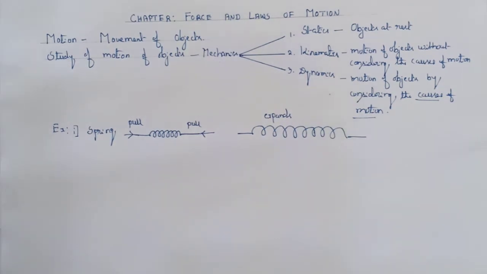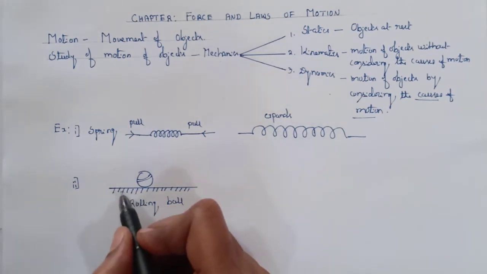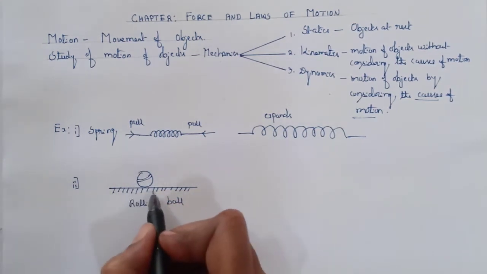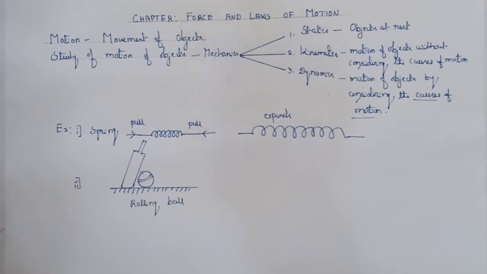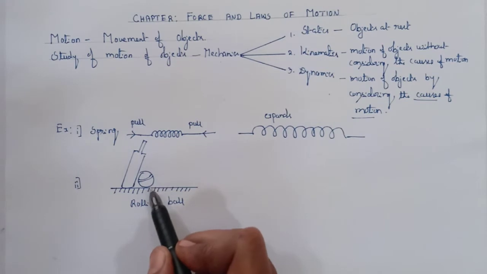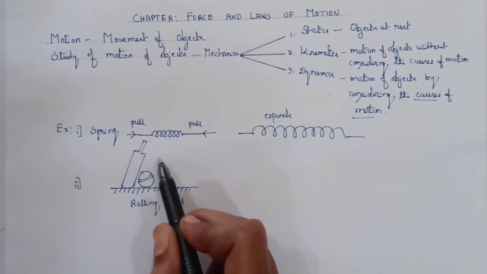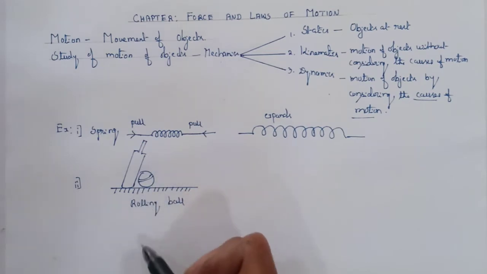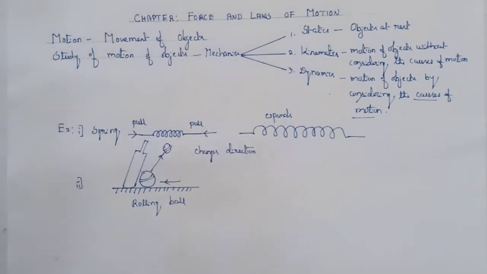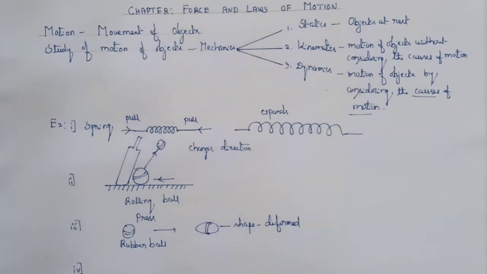Next, consider a rolling ball on the floor. Now, keep a bat at a certain angle in the path of the rolling ball. You find that the ball changes its direction of motion when it hits the bat. Next, consider a rubber ball and press it. You find that the shape of the ball is deformed.